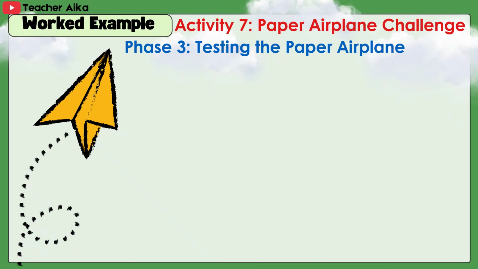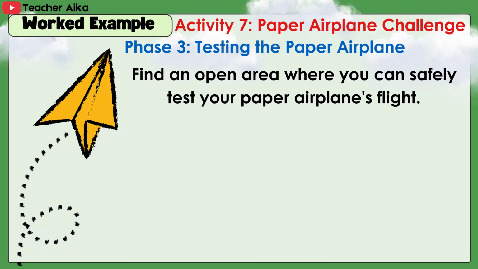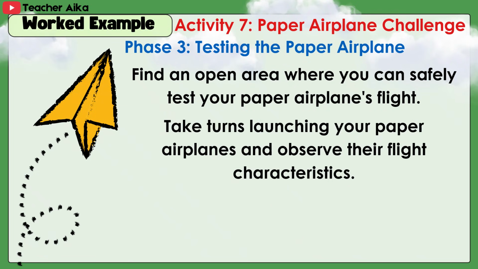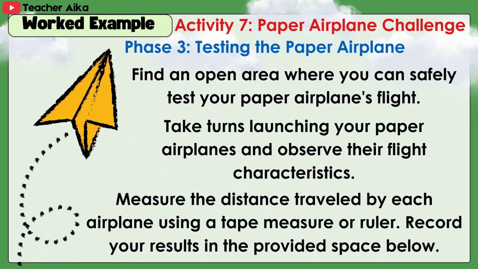Phase 3, Testing the paper airplane. Find an open area where you can safely test your paper airplane's flight. Take turns launching your paper airplanes and observe their flight characteristics. Measure the distance traveled by each airplane using a tape measure or ruler. Record your results in the provided space below.